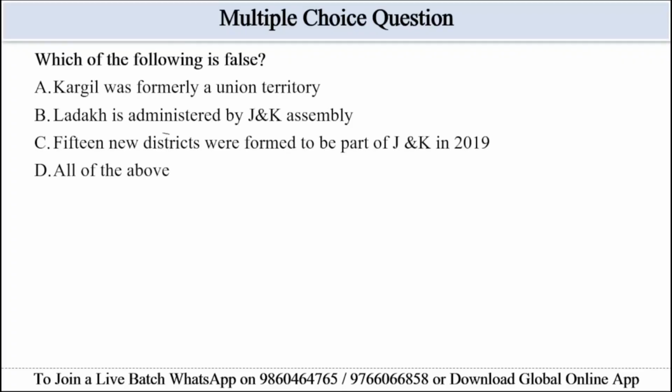Which of the following is false? Option A, Kargil was formerly a union territory. Option B, Ladakh is administered by the Jammu and Kashmir Assembly. Option C, 15 new districts were formed to be a part of Jammu and Kashmir in 2019. And option D, all of the above. In order to eliminate wrong options here, option A is false, option B is also false, option C is also false. So the correct answer will be option D, all of the above, because all the statements given from A to C are false.